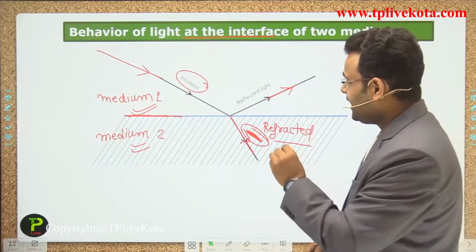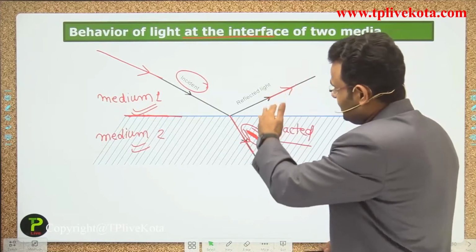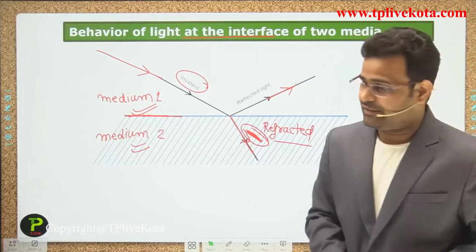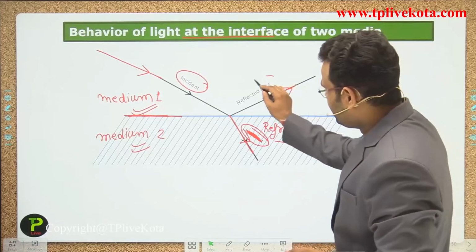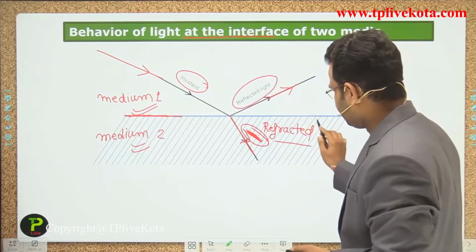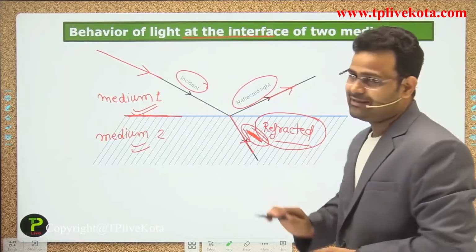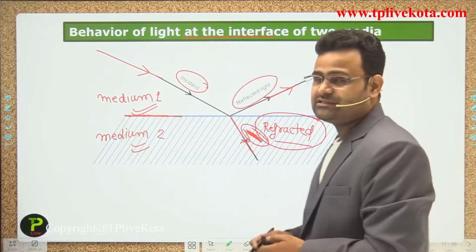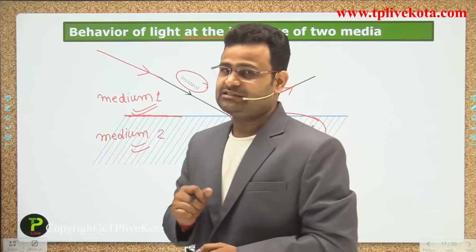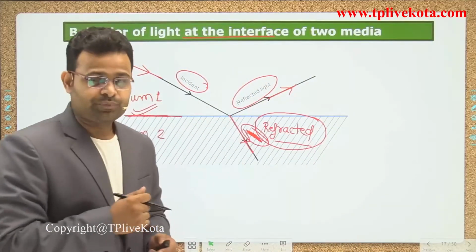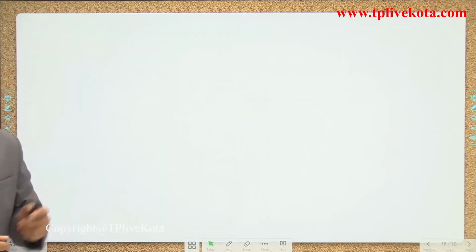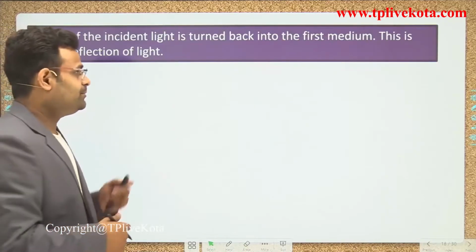Some light will be reflected and some light will be refracted. Two words are coming: one is reflected and the second one is refracted, guys. That phenomenon happens when the light is incident on that surface. Now, one by one, we are focusing on every ray.